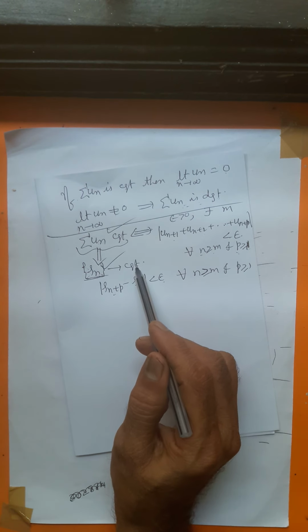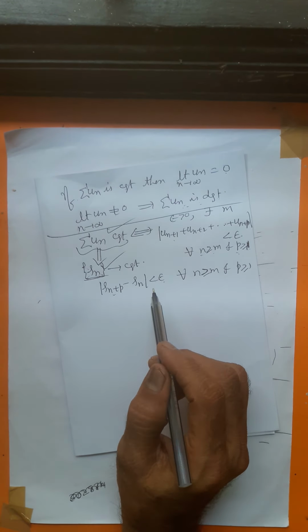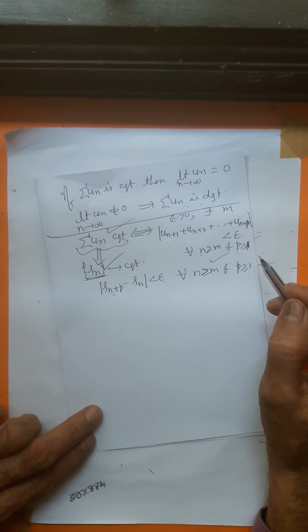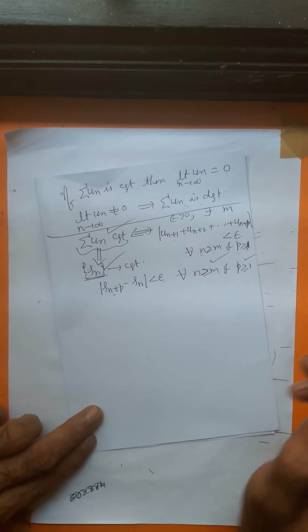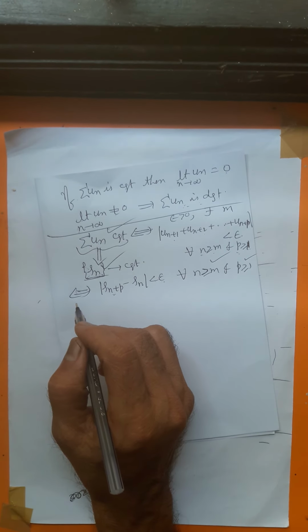If the sequence of partial sums is convergent, by Cauchy's general principle of convergence for sequences, mod Sn plus p minus Sn is less than epsilon for all n greater than or equal to m and p greater than or equal to 1. This is if and only if.